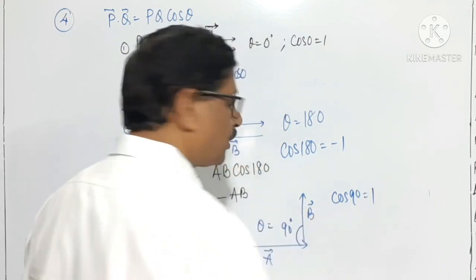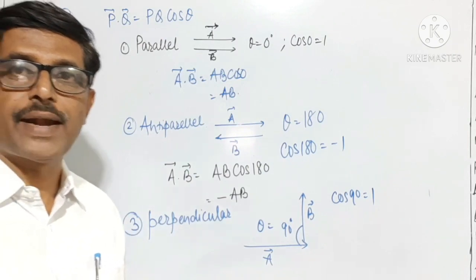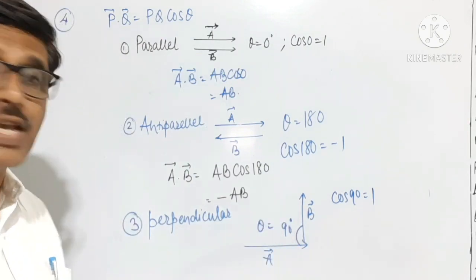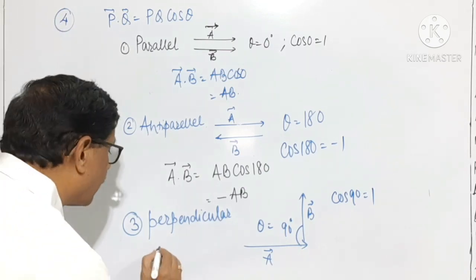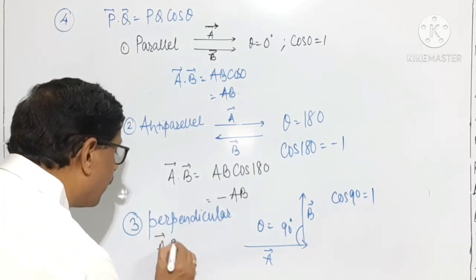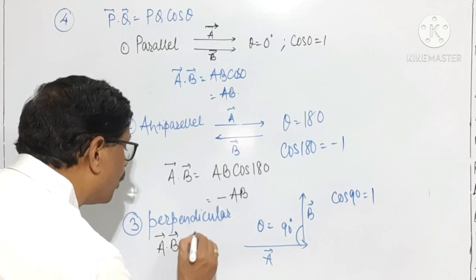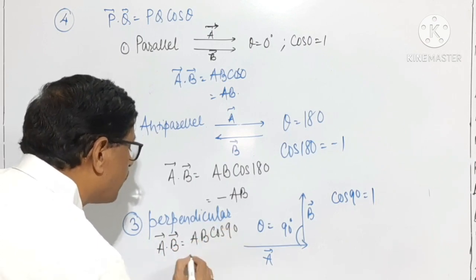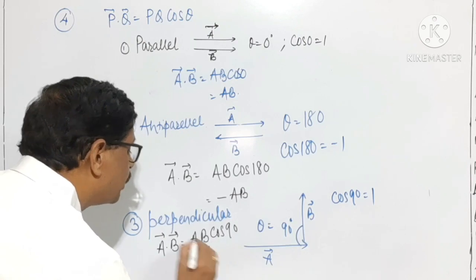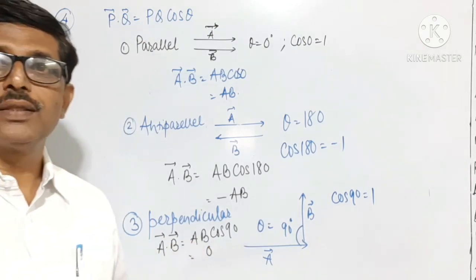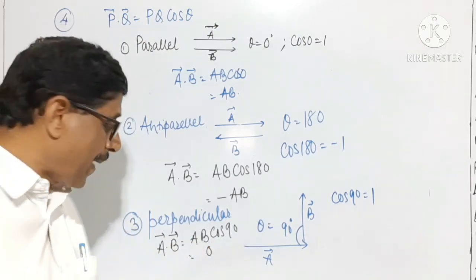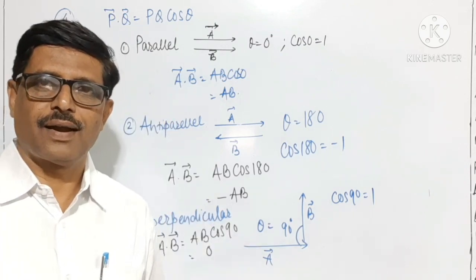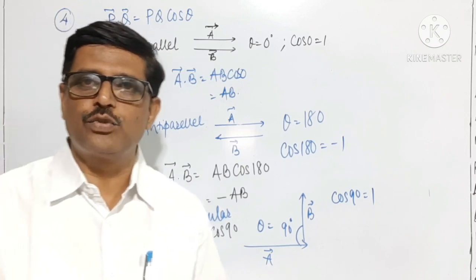Here the angle between the two vectors theta is equal to 90 and cos 90 is equal to 0. In this case, vector A dot vector B is equal to A into B into cos of 90, but cos 90 is 0. Therefore, the dot product of two perpendicular vectors is 0. And it is very interesting to see this one.